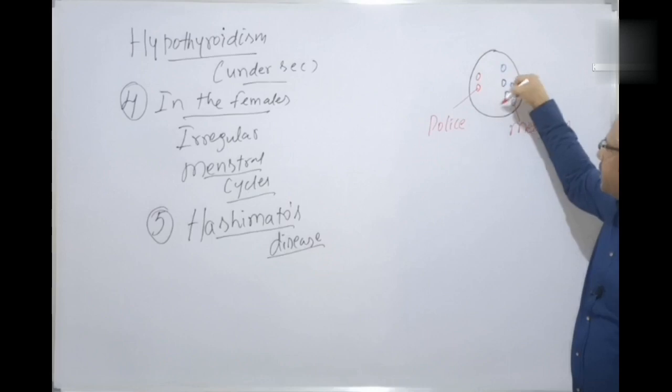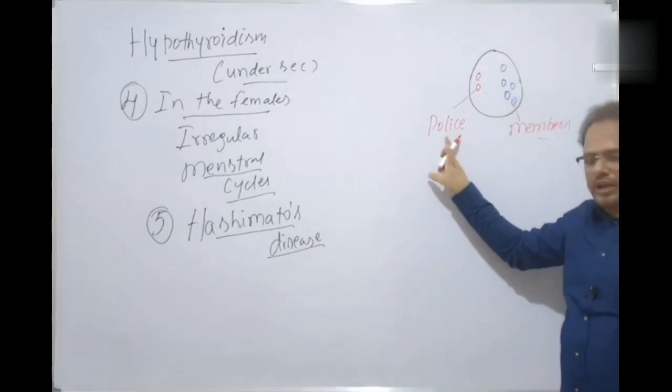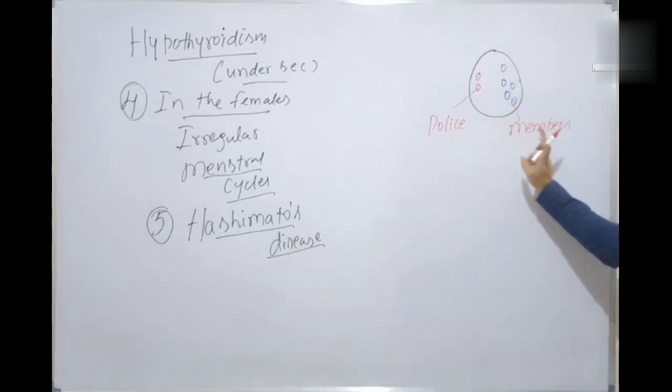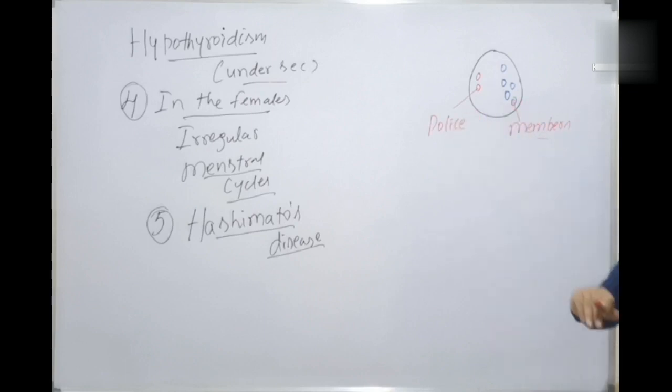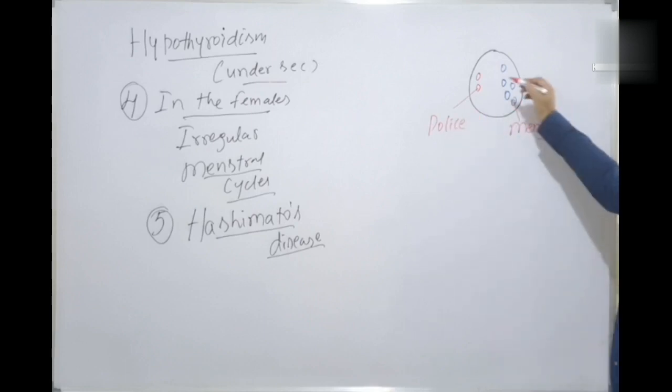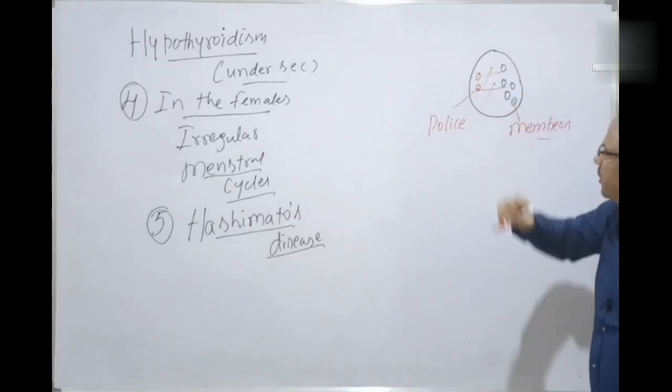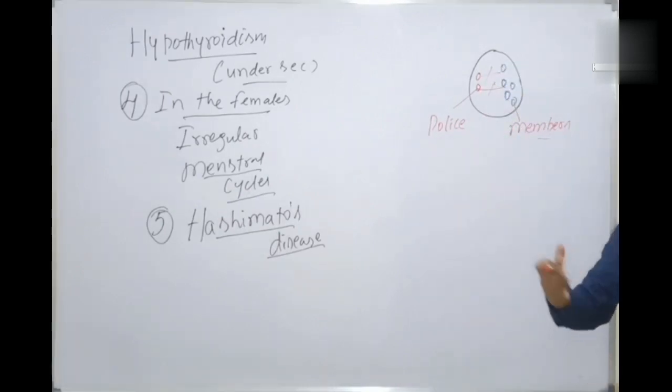This is a society, isn't it? What is the function of police? They have to protect the civilians. That is the duty of the police. But if the police turn against the civilians, who will protect the civilians? The same way, see here.